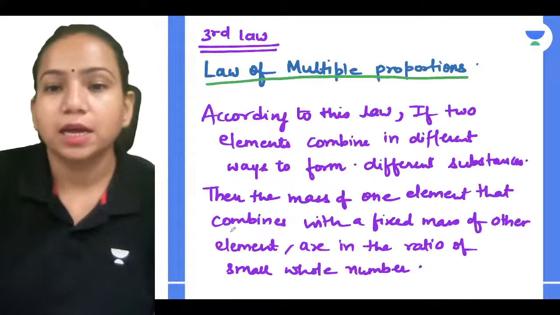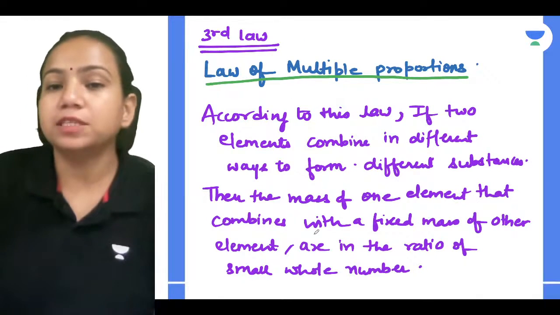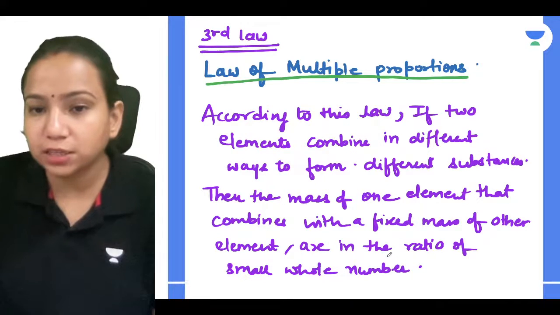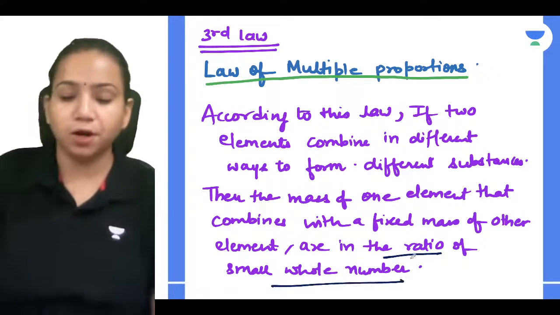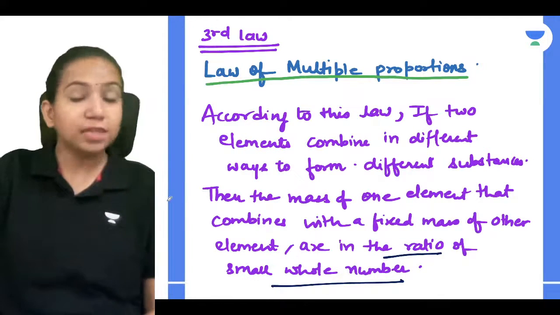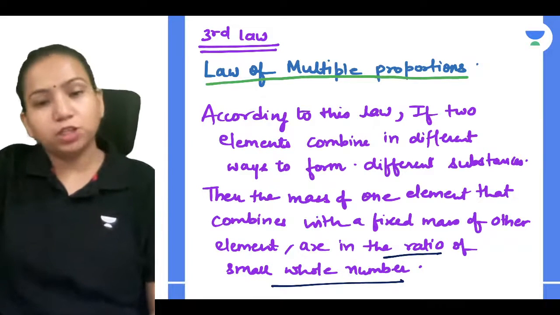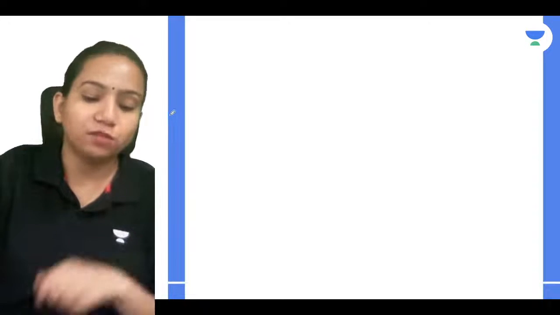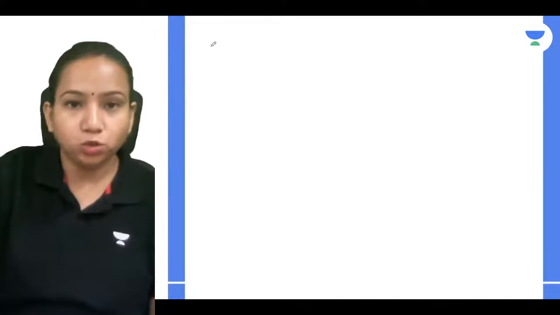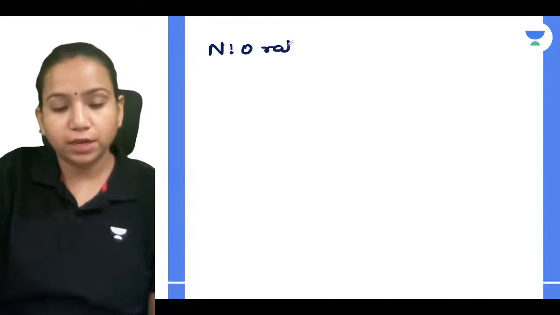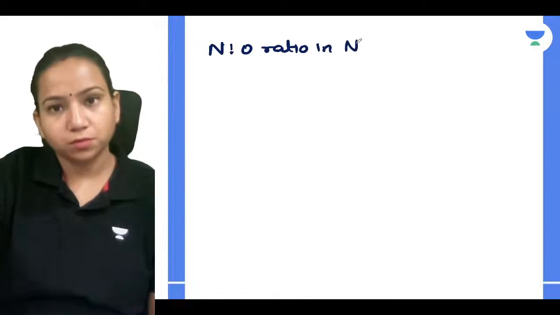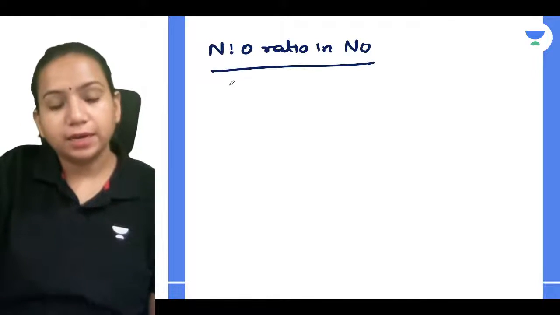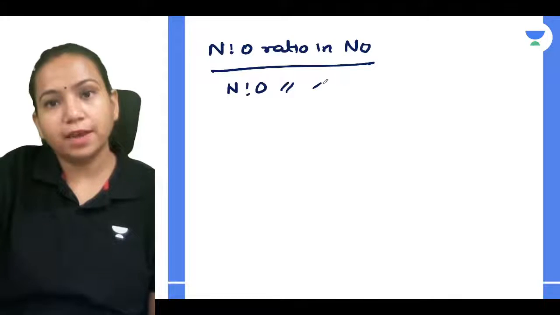What does the law say? The mass of one element that combines with the fixed mass of the other element are in the ratio of small whole numbers. So when you check for the oxygen whose mass is changing, what will be the ratio for it? 1:2. Or you can find it out in one more way also: say you have the nitrogen oxygen ratio in NO, divided by the nitrogen oxygen ratio in NO2.